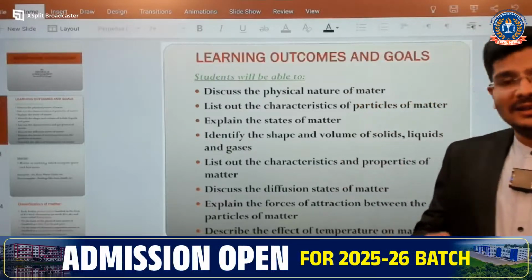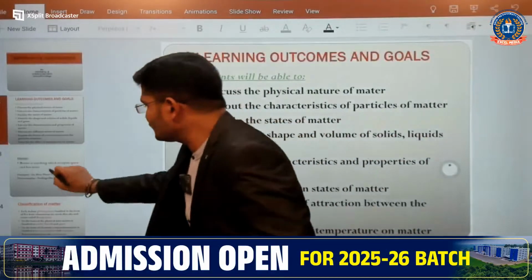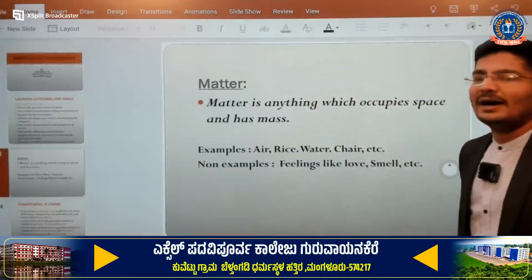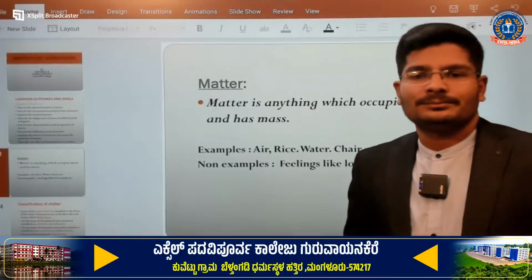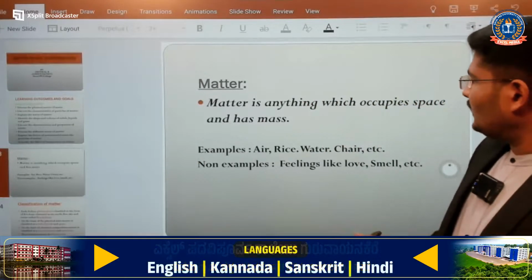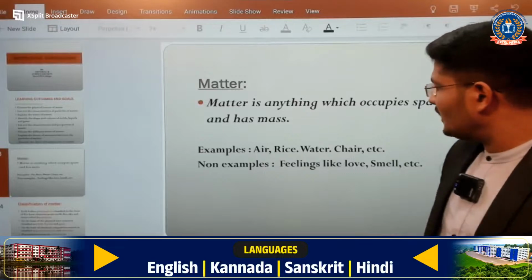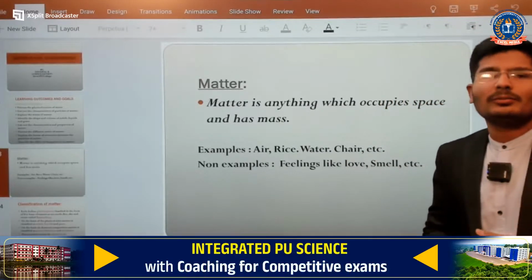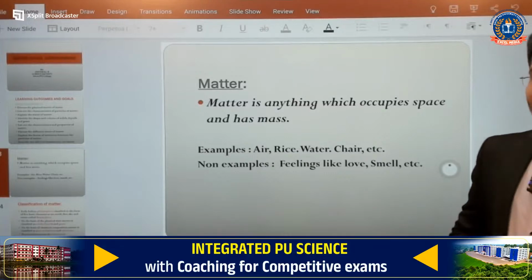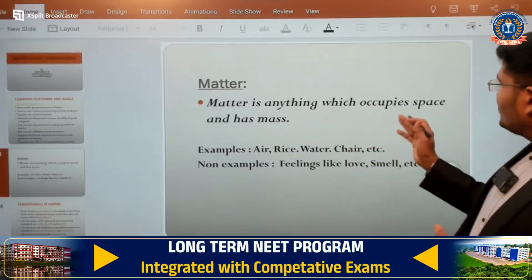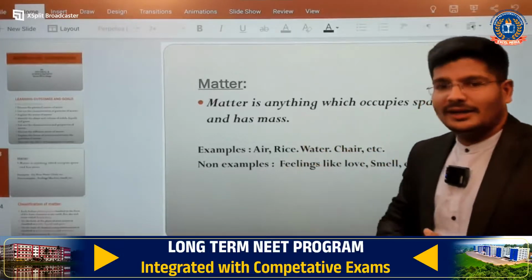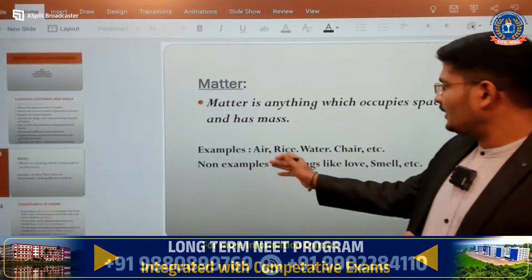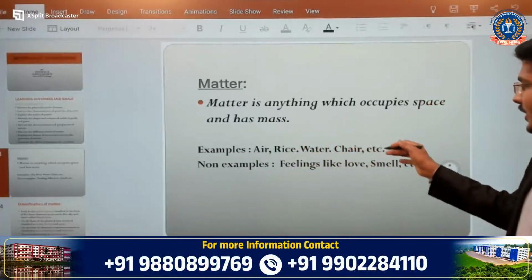So we'll see the next thing. Next, the very important thing, that is matter. So what is matter? Matter is anything which occupies space and has mass. So this is the perfect definition for matter. An example, you can take air, rice, water, chair, etc.